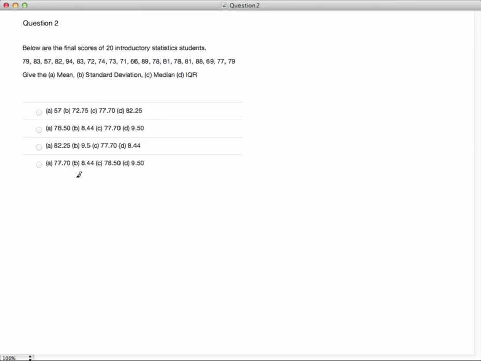Scroll around to find it. Okay, here's question 2. You have the final scores for 20 introductory statistics students. They want us to find the mean, the standard deviation, the median, and the interquartile range.